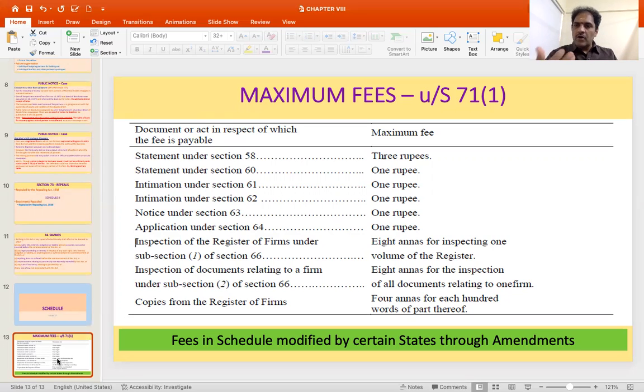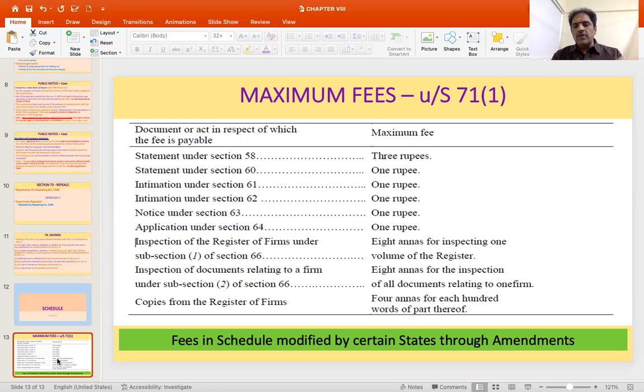Then wherever the documents are kept in relation to a particular firm which is registered, if anyone asks for a copy of the documents, it can be furnished, for which a fee is leviable. Then inspection of the documents can be made, for which again fees can be levied. And the inspection of the register of firms where the particulars are recorded can also be offered. So all those fees that are specified are there in the schedule.